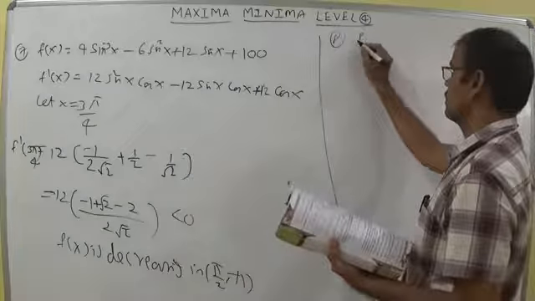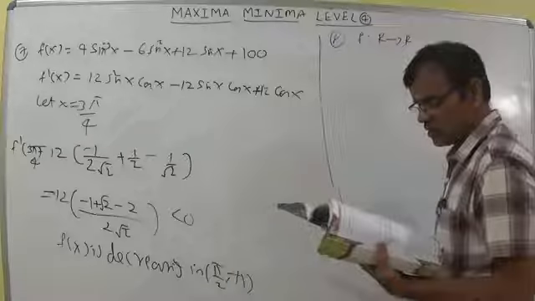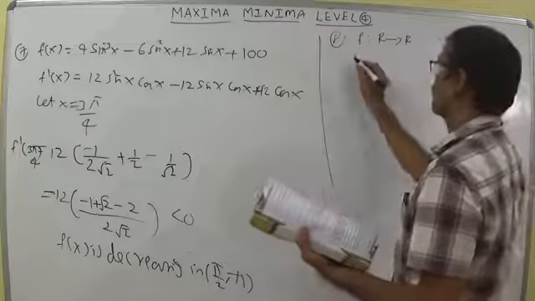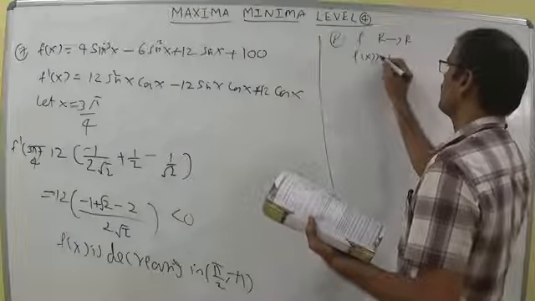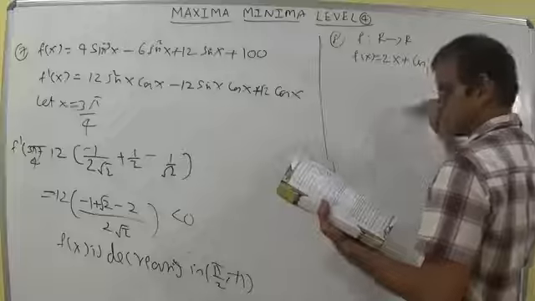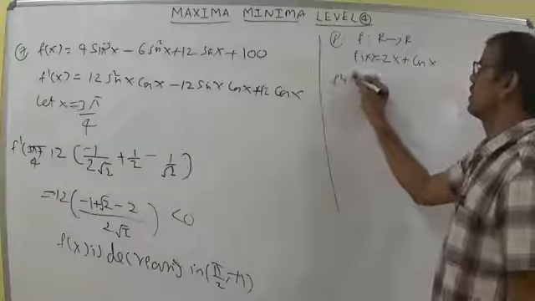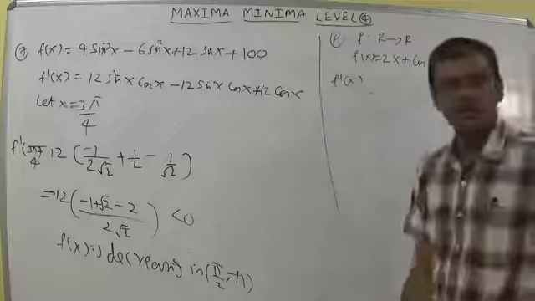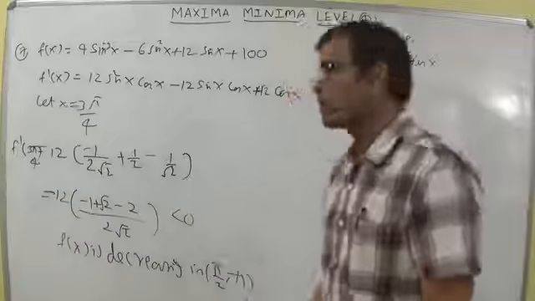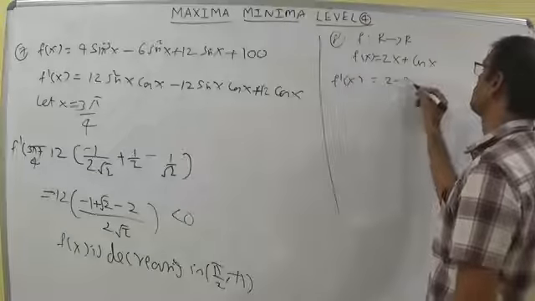8th question: f maps R to R. So this is a real function defined by f of x is equal to 2x plus cos x. According to the options given, whether it is an increasing function or decreasing function, f dash x I am writing as 2 minus sin x.